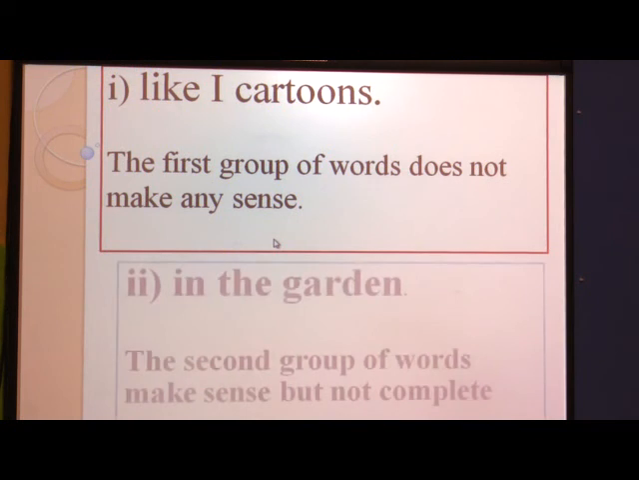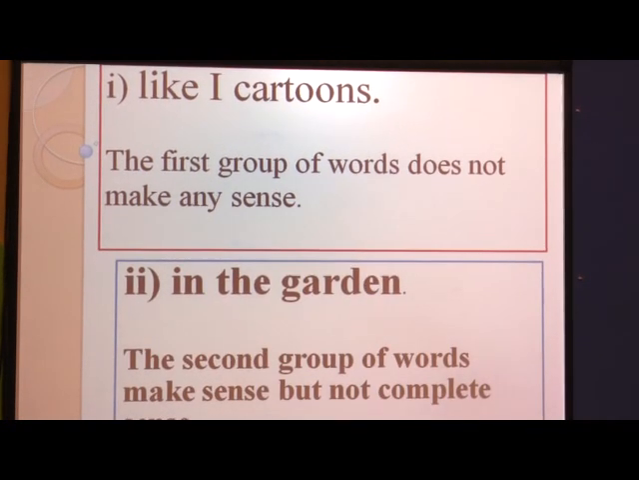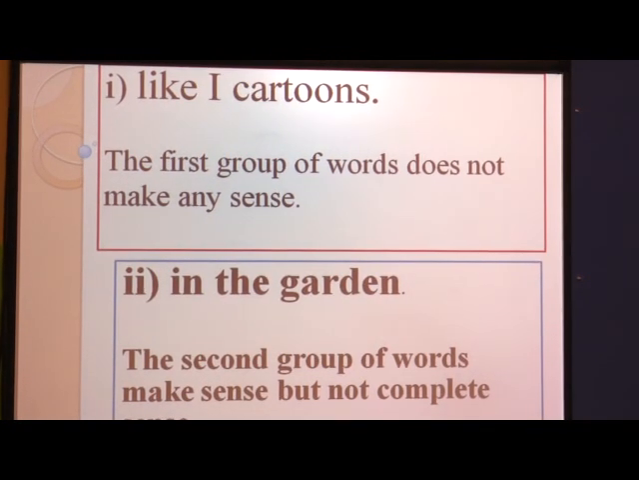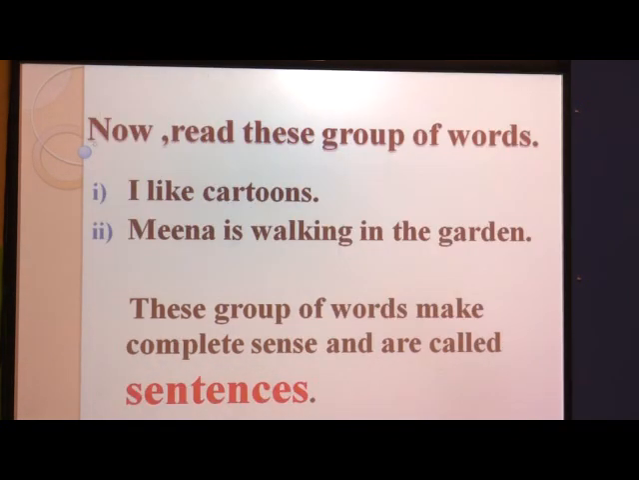Second one, in the garden. The second group of words makes sense but not complete sense. Here we can see, in the garden. This group of words makes sense but it is not complete. So, what is the correct sentence? We are going to see now.